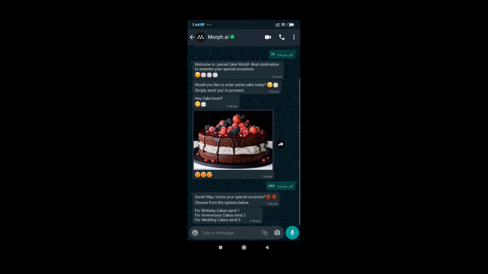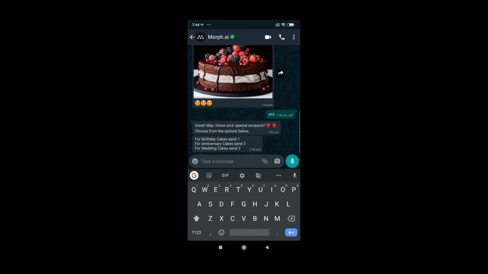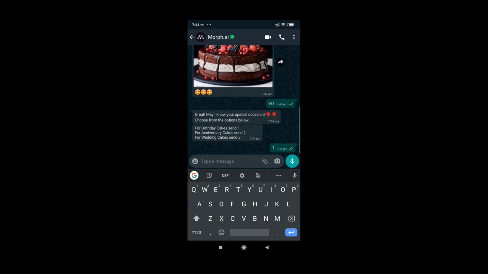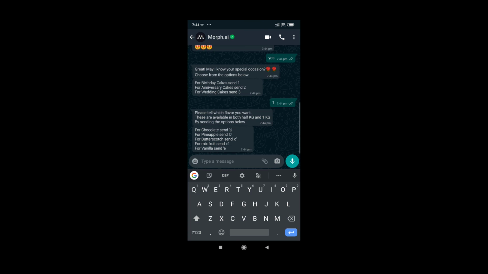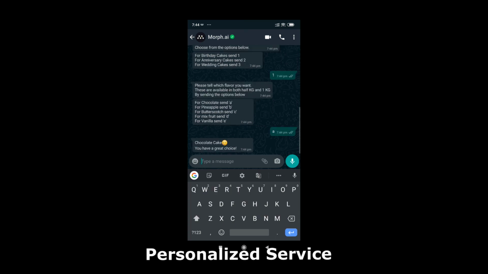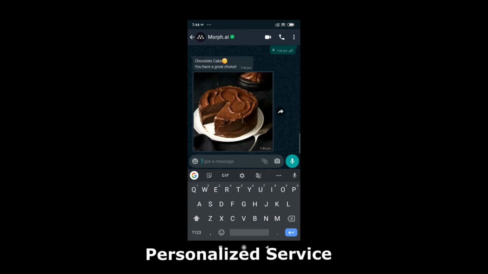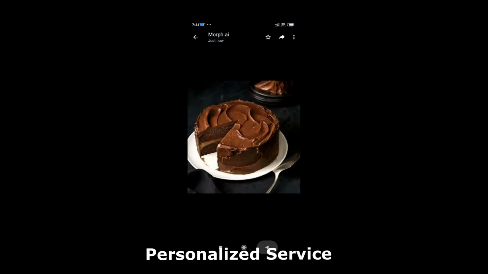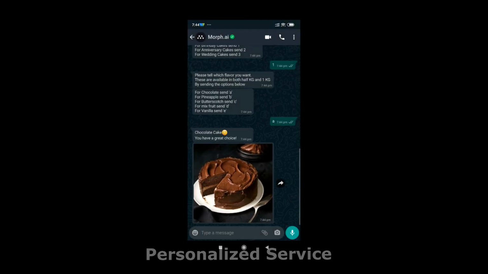Now they are asking me for my occasion. So I want to buy a cake for birthday, so I am sending one. They are also asking me which flavor I need. So I want chocolate flavor, so I am sending A. Yes, they have understood my reply and they have sent me the photo of the cake which I will get and the flavor.